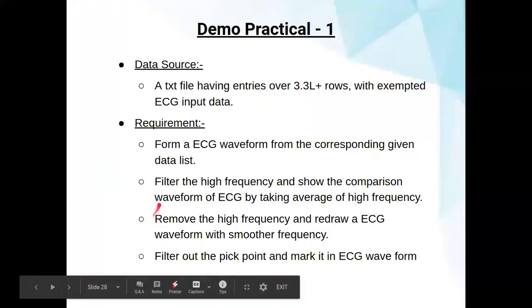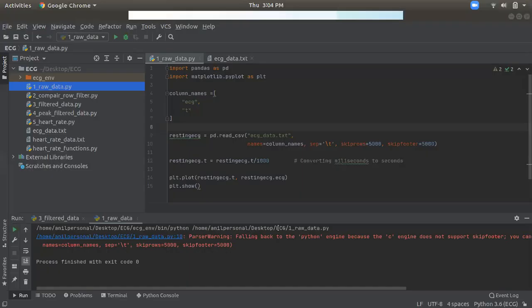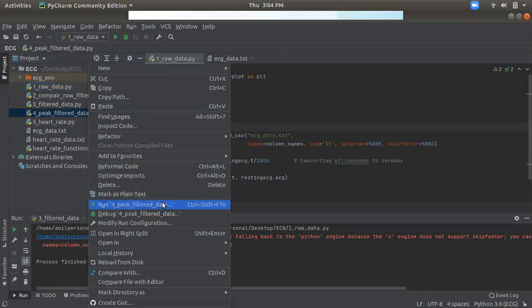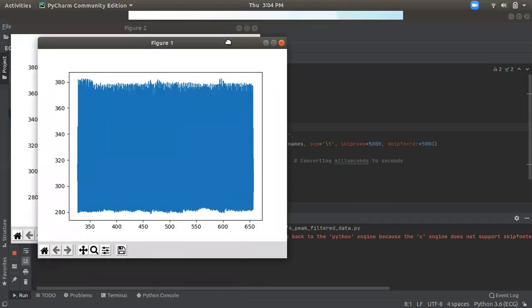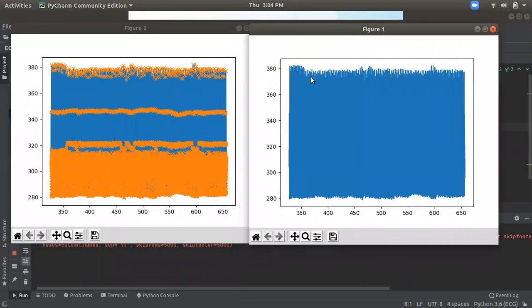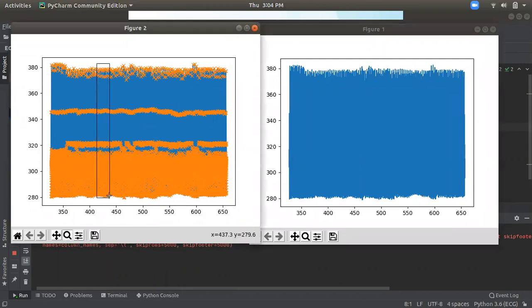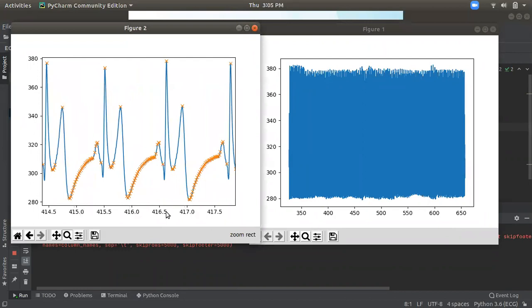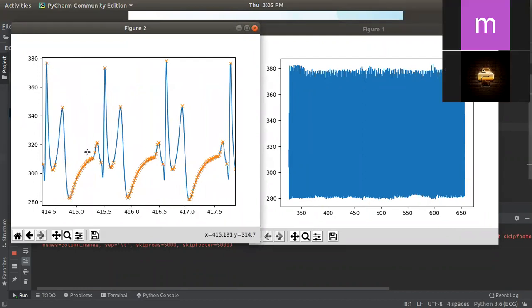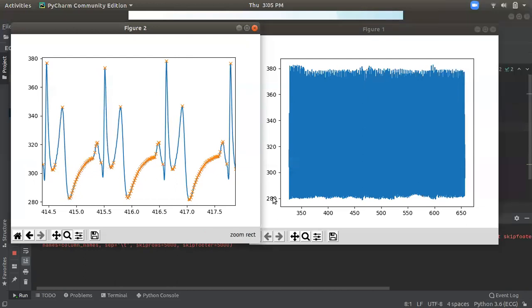Just a minute. The third requirement is completed, right? So let's check our fourth requirement, which says to filter out the peak points and mark them in the ECG waveform. We already created that and ran it. If we run that, you can see something like this. Let's zoom in. So here is a number of data, right? Something is happening. We took the cross peak marks, but here we also denoted other peak marks. So we have to resolve that, right?